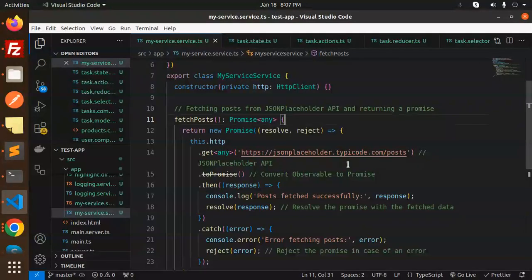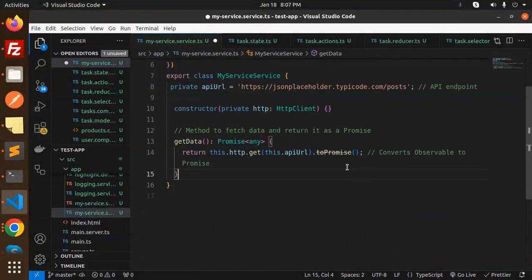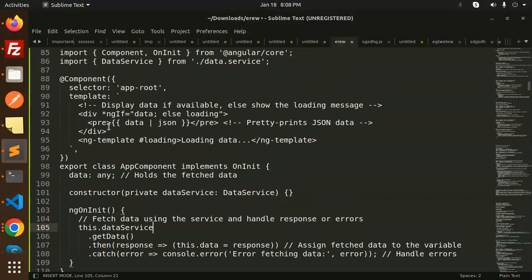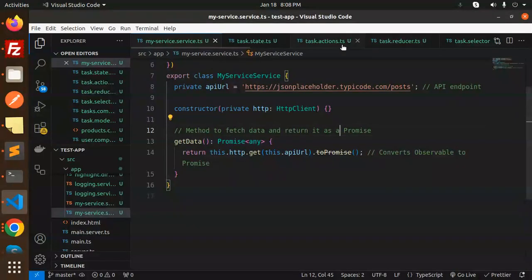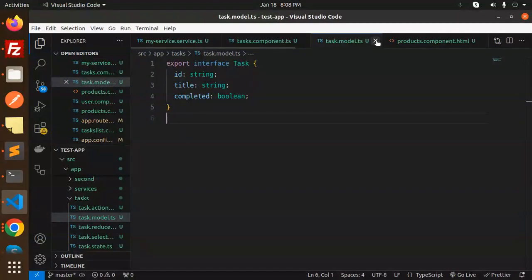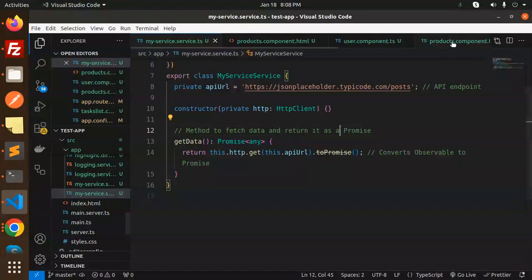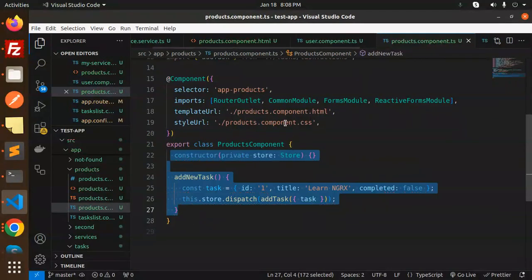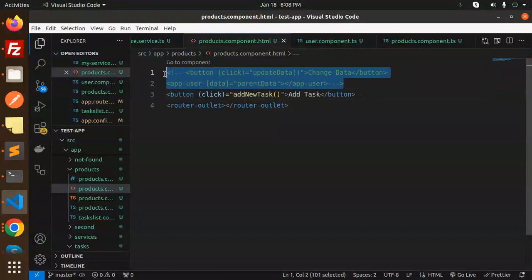Okay, so let's go back and press Ctrl+Y on this. So the promise getData method fetches the data and returns a promise. In the component side we are going to display the data. Okay, so let's just add this component code. Let's remove this product component. Okay, let's add this, sorry, the template file. Go to the template, I'm going to add this.